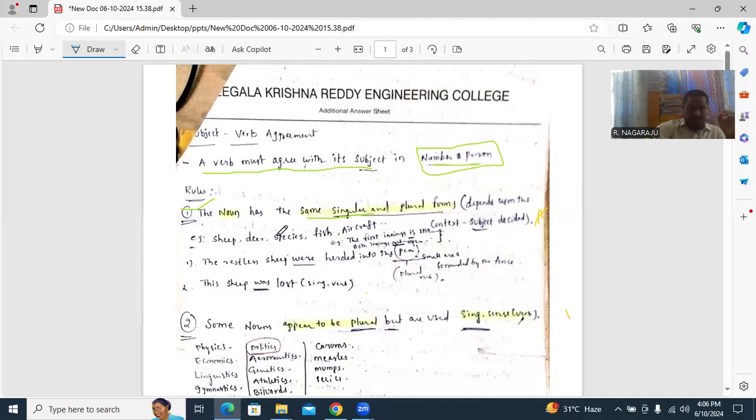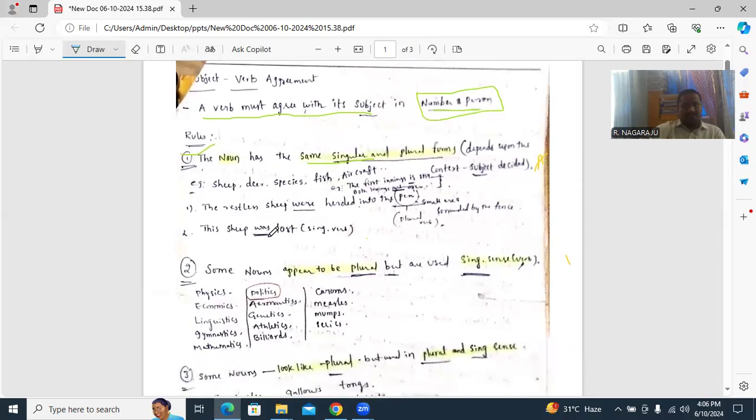The rule is that whichever noun has the same singular as well as plural form, like sheep, deer, species, fish, aircraft, is context based and depends upon the subject. For example, this sheep was lost. Here 'was' is used, singular. I think you are finding this.